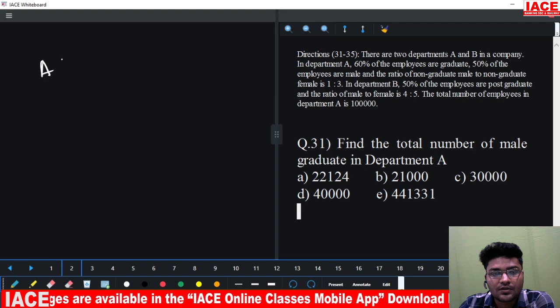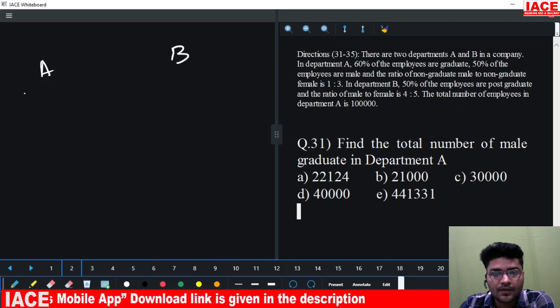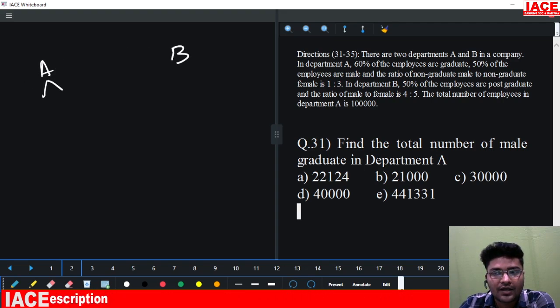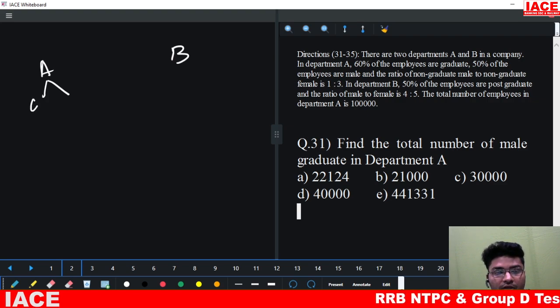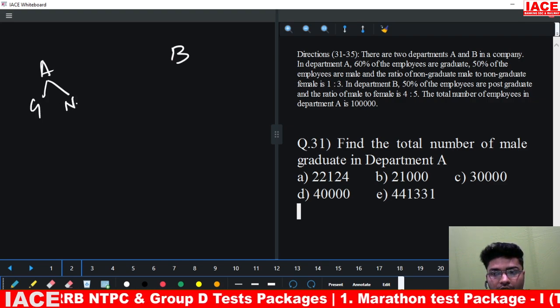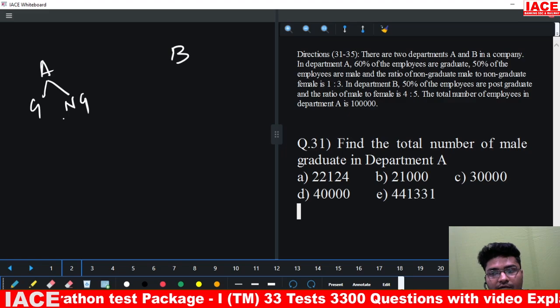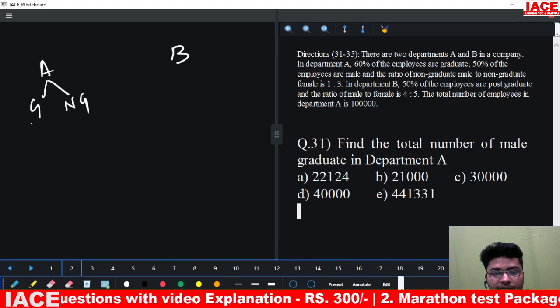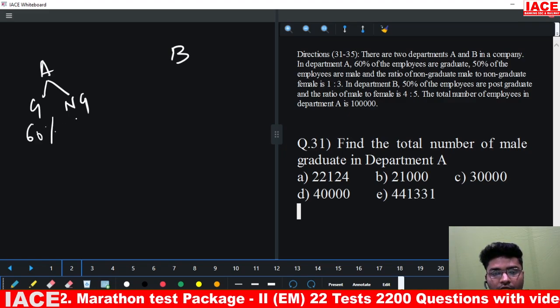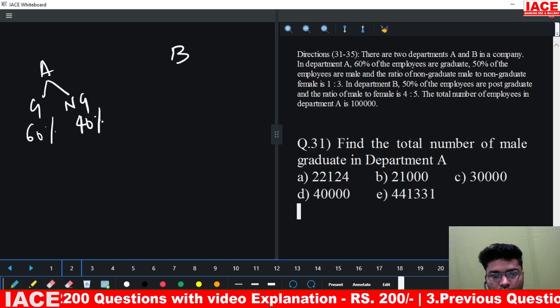So we have two departments, one is A, the other is B. In this A department, we have two types of employees. One is graduate, the other is non-graduate employees. 60% of the employees are graduate. Now 60% of the employees are graduate means 40% of the employees are non-graduate.